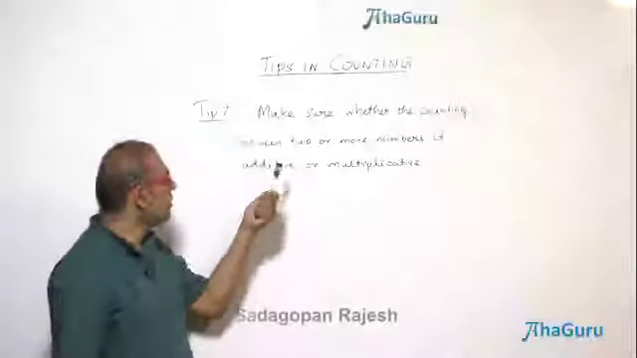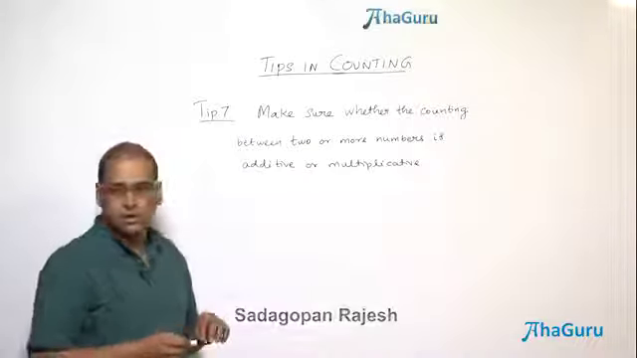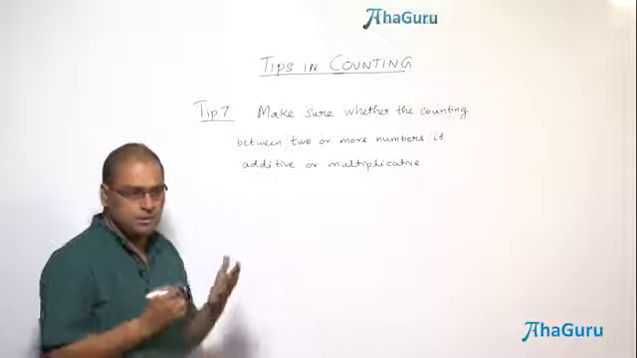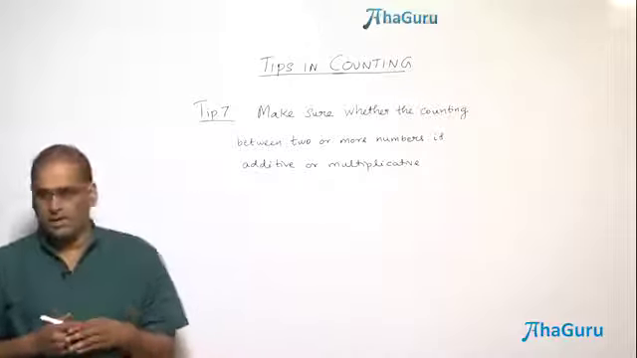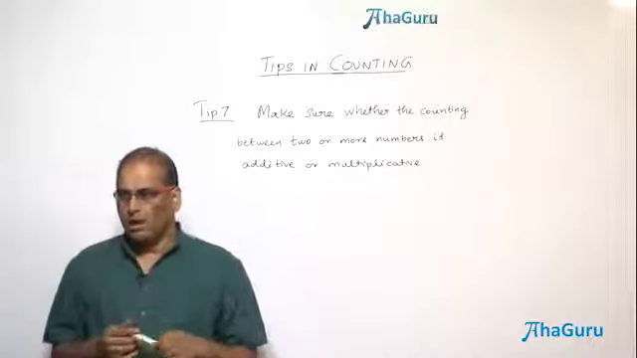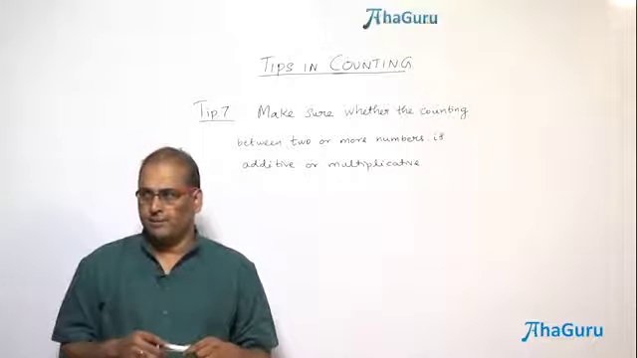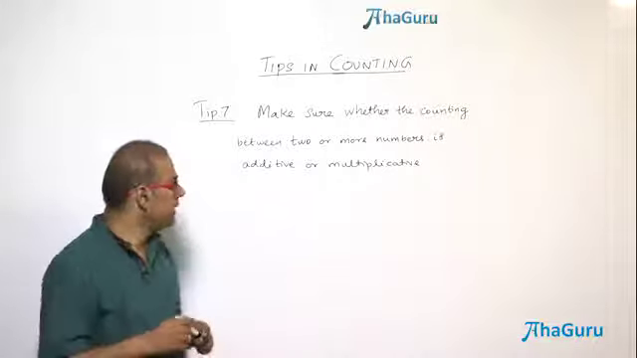Make sure whether the counting between two or more numbers is additive. Sometimes we get two different numbers and then we don't know whether to add or multiply. Clear? So sometimes you'll get that doubt.